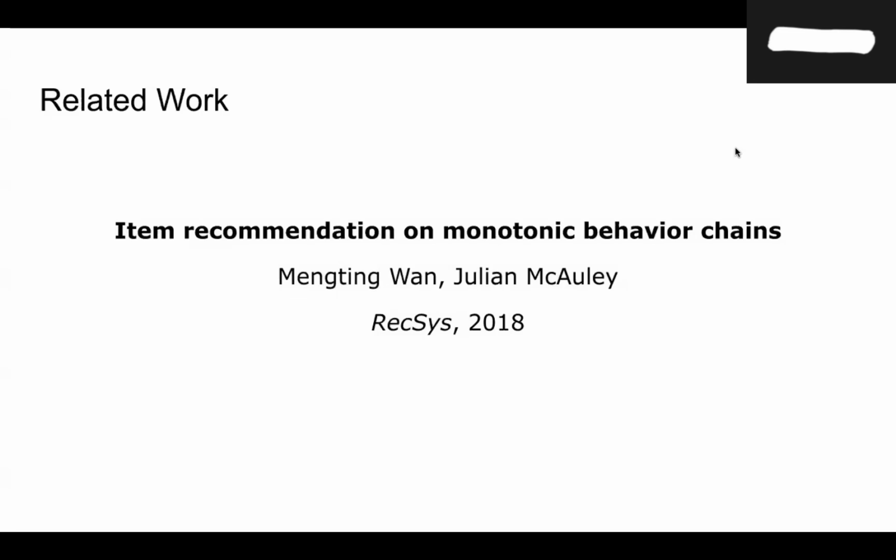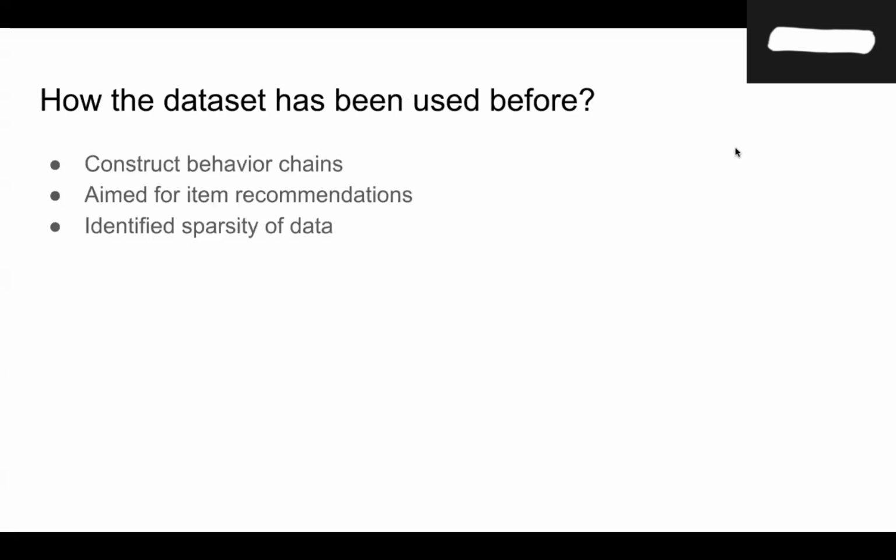For our related work discussion, we focus on the paper Item Recommendation on Monotonic Behavior Chains by Wan and Professor McAuley, published at RecSys 2018. This work uses the same Australian Steam user dataset as our project does, making it highly relevant to both our data and our methodology. In the RecSys 2018 paper, the authors construct behavior chains from the Steam dataset, capturing four types of user interactions: purchase, play, review, and recommend.